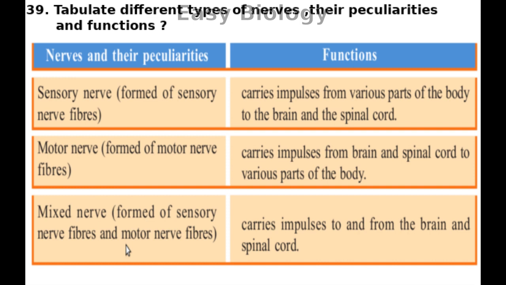Mixed nerve. Peculiarity: formed of sensory nerve fibers and motor nerve fibers. Function: carries impulses to and from the brain and spinal cord. That means it carries impulses from various parts of the body to the brain and spinal cord, and also carries impulses from brain and spinal cord to various parts of the body.